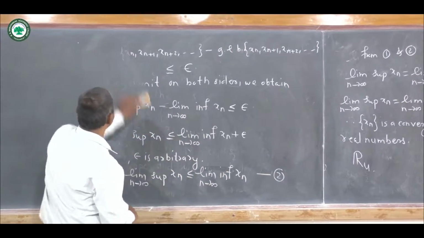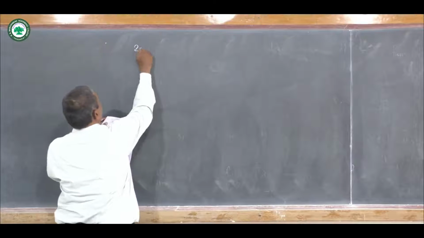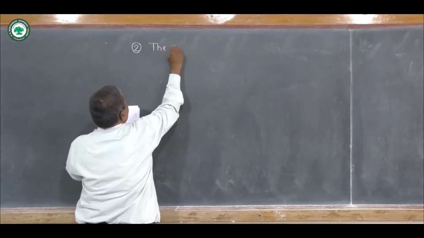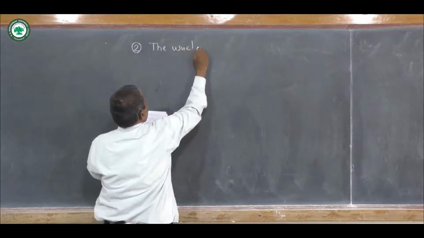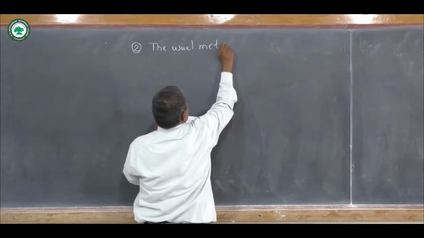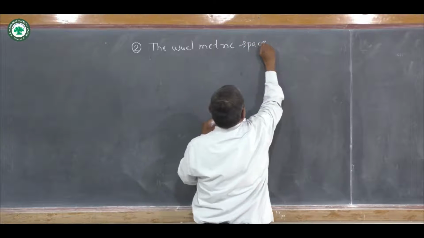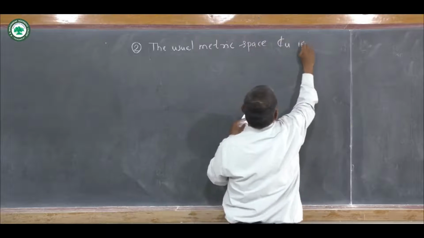So the second example of a complete metric space is this: the usual metric space C_U is complete.